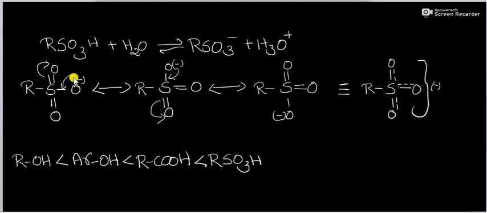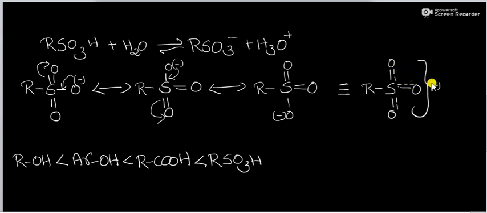That is, this negative charge can shift into this bond and the double bond will shift to oxygen. And this negative charge will shift to this bond and the double bond will shift to oxygen. And it continues. And the resonance hybrid of these three structures will be this structure.